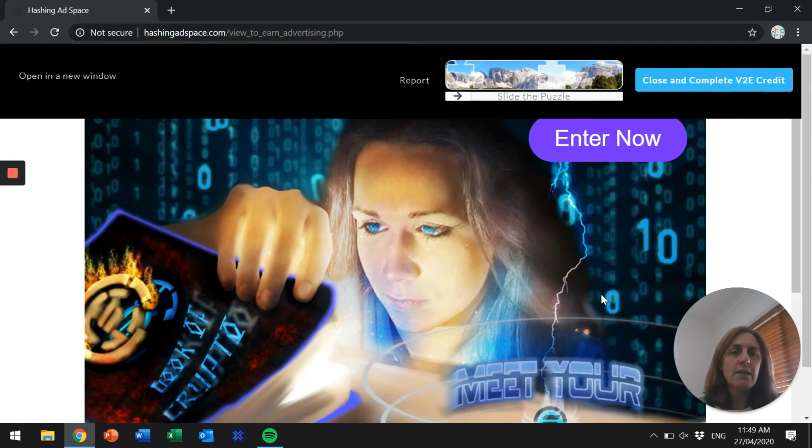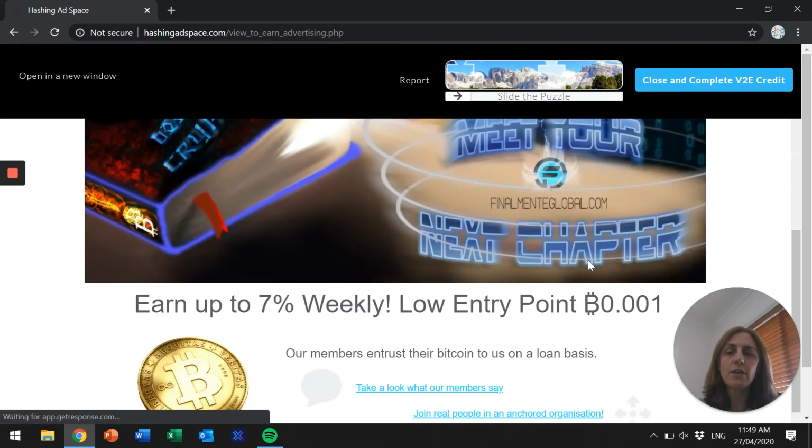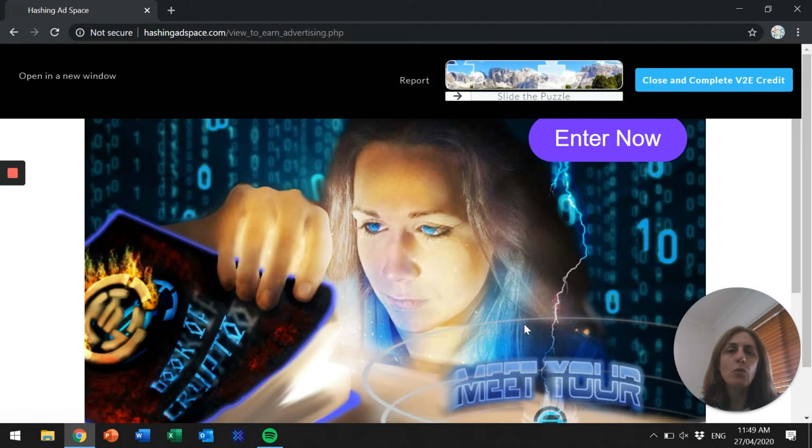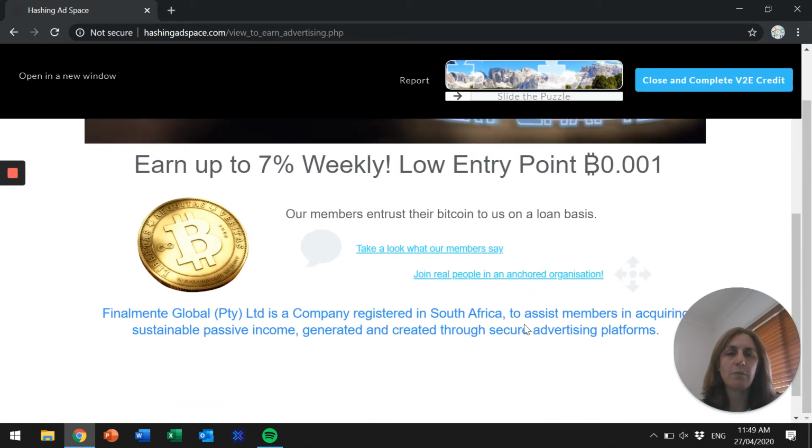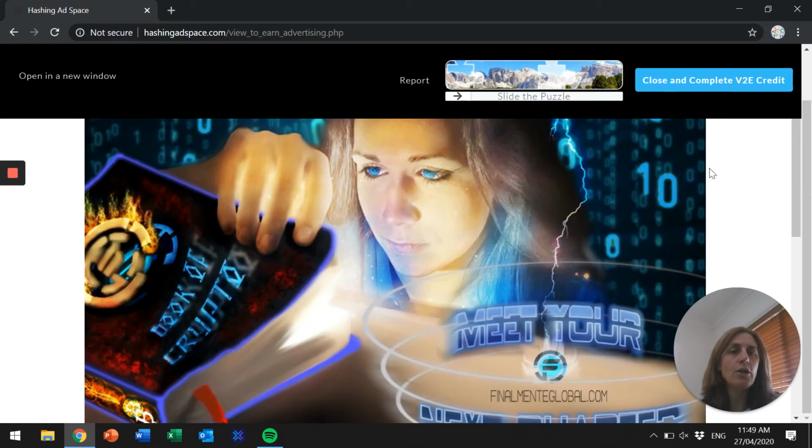So you can see that if you are interested in what this advertiser is advertising, up here you can click on open in a new window and you can have a bit of a play around and look at what this person is actually advertising. Otherwise, you can close and complete the view to earn.